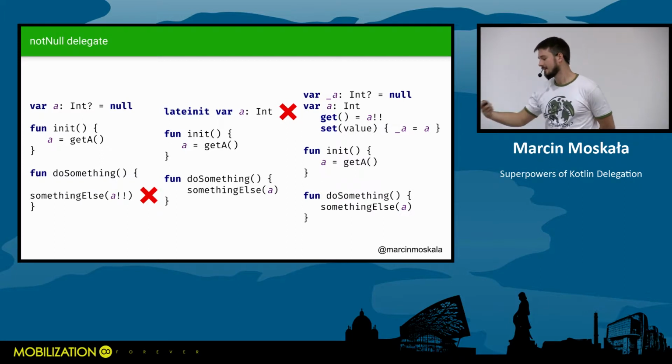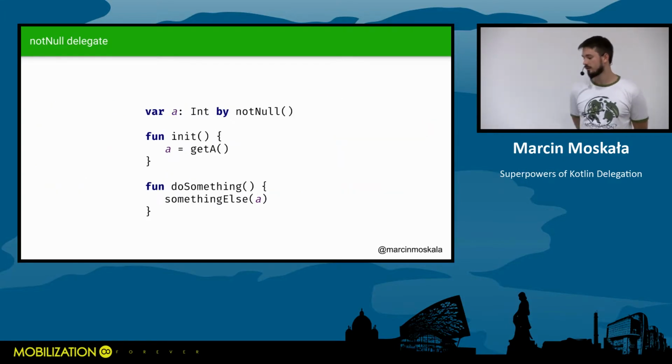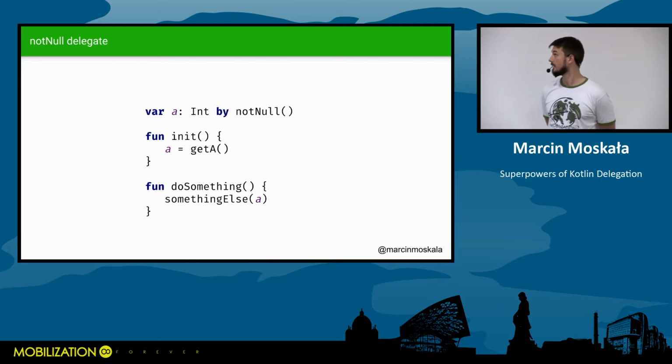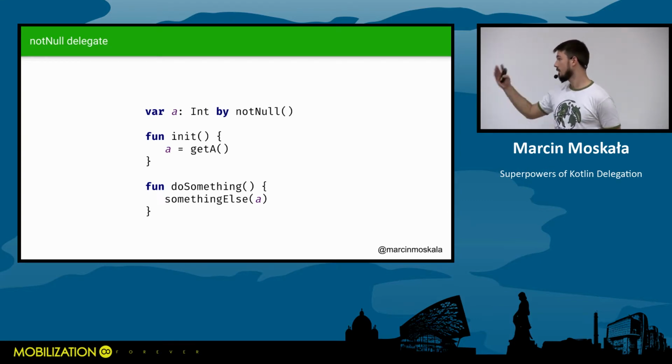Implementing a backing property is ugly and very confusing. So instead of that, we can use the notNull delegate. It's actually in the Delegates object, so sometimes it's Delegates.notNull, but we statically import it, so we just use it as notNull. And this way, we don't need to provide the value initially.